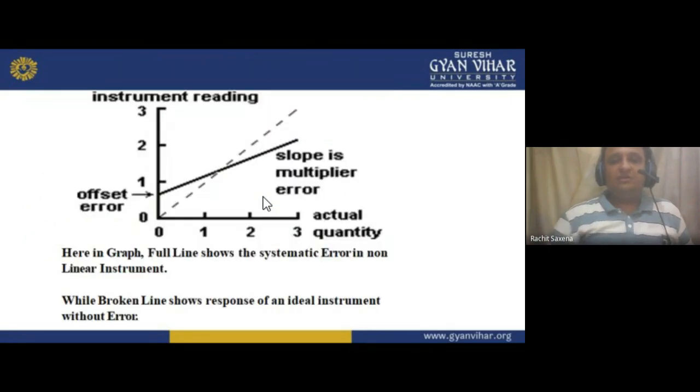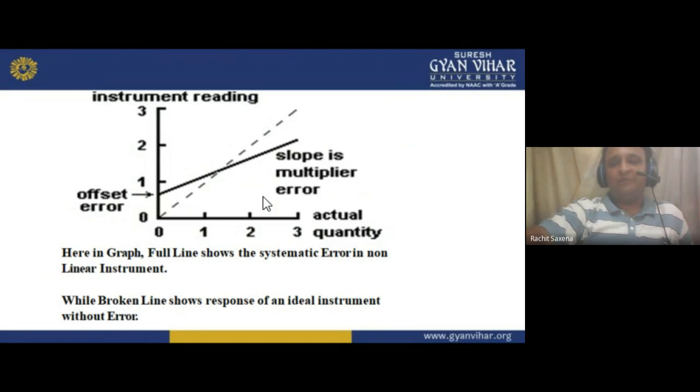Now see, this is a graph shown to you to understand instrument reading, offset error, and slope as multiplier error. Slope is what? Multiplier error. Here in the graph, the full line shows the systematic error in a non-linear instrument. We find some systematic error in the non-linear. A non-linear instrument means input and output are in non-linear form, meaning input is not linear with the output.